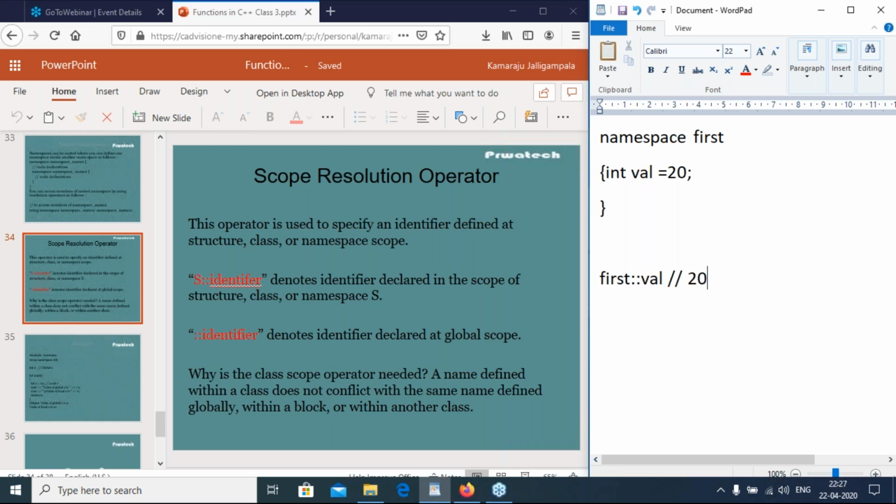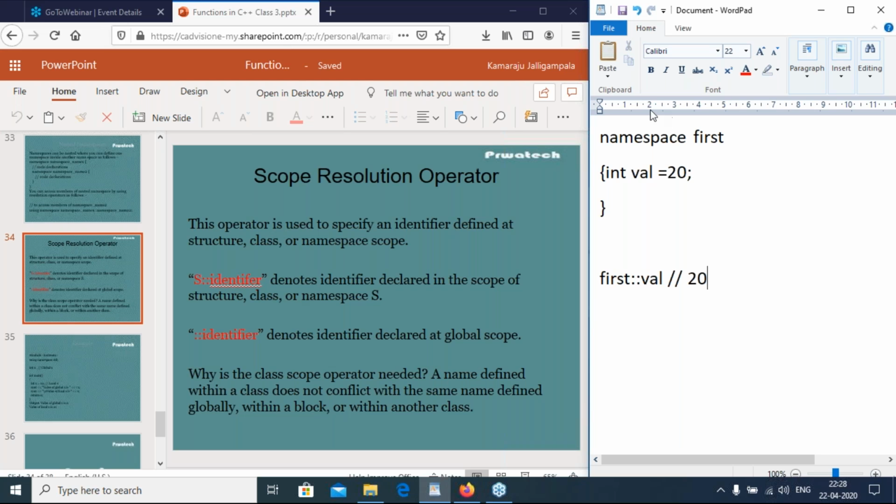S::identifier denotes that the identifier is declared in the scope of structure, class, or namespace S. ::identifier denotes an identifier declared at global scope. So why is the scope resolution operator needed? A name defined within a class does not conflict with the same name defined globally, within a block, or within another class. So there is no conflict between the variables. That's why we use the scope resolution operator.